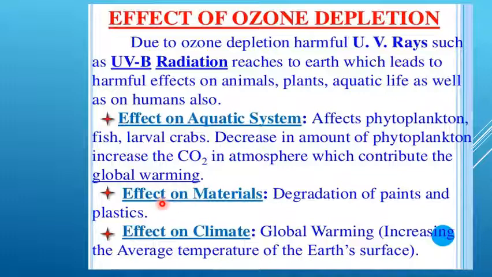The third concept is the effect on materials. Effect on materials means degradation of paints and plastics, which is also caused by ozone depletion. The last one is the effect on climate. Due to ozone layer depletion, global warming, which we already studied in the previous topic, increases the average temperature of the earth's surface. So these are the effects of ozone depletion.